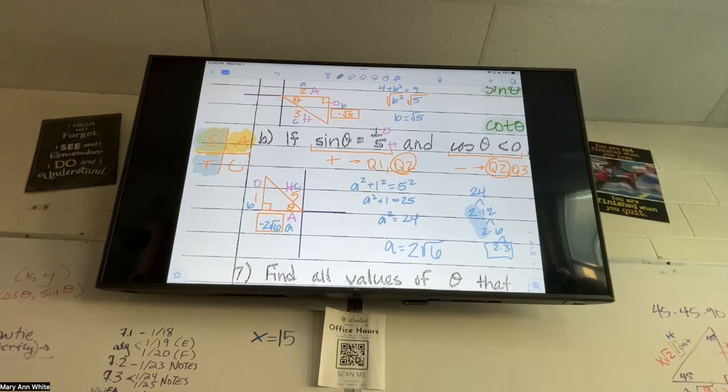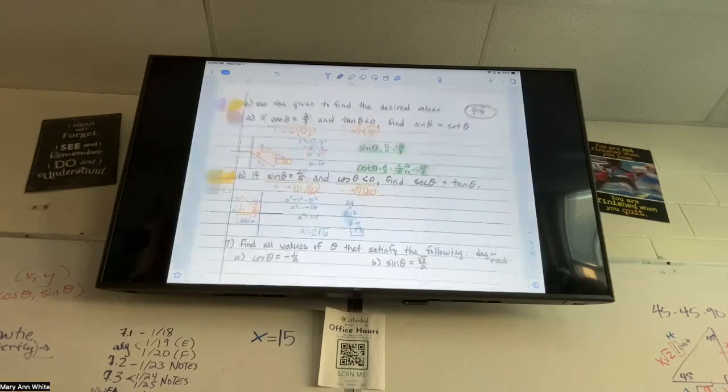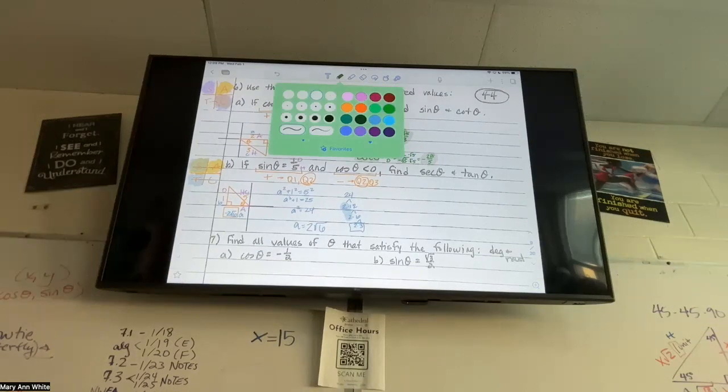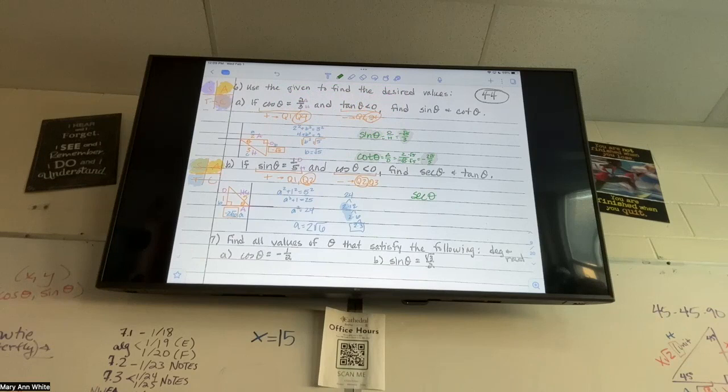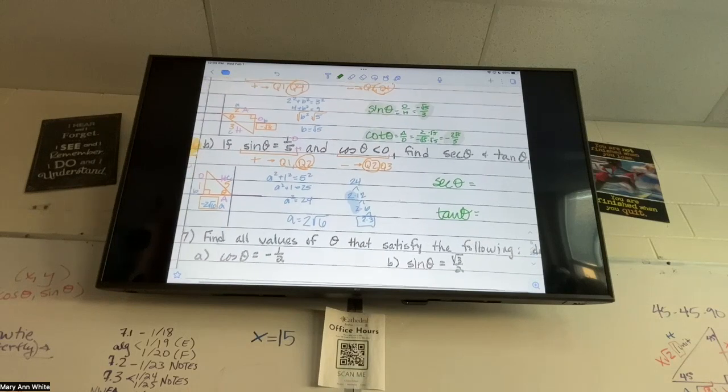Do we have enough information to find any trig function now? Yeah, we don't have to find all of them. We just have to find the ones that they ask of us. So we're going to do secant and tangent. I'll be quiet. You try those without me.